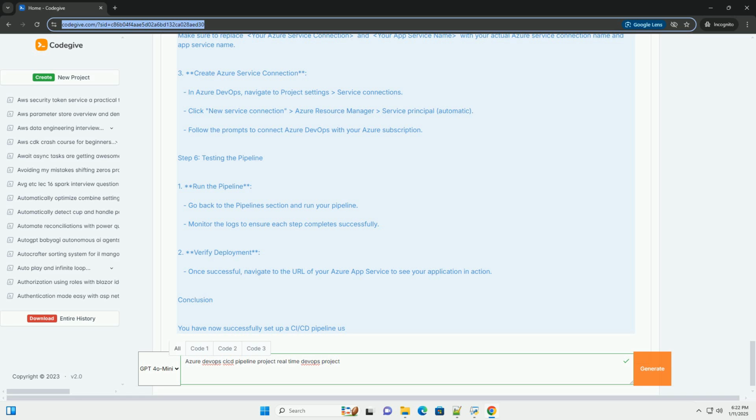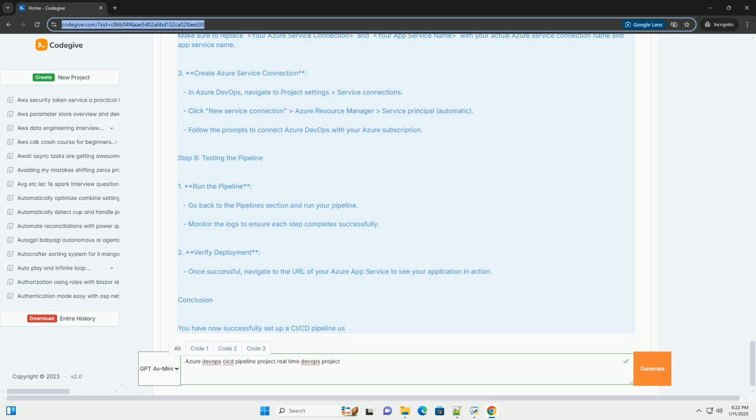Step 4. Configuring the CI/CD pipeline. 1. Create a new pipeline. Go to the Pipelines section in Azure DevOps. Click on Create Pipeline. 2. Select your source. Choose Azure Repos Git as the source. Select your repository and click Continue. 3. Configure the pipeline.